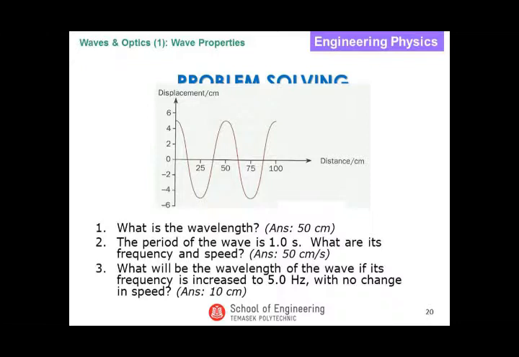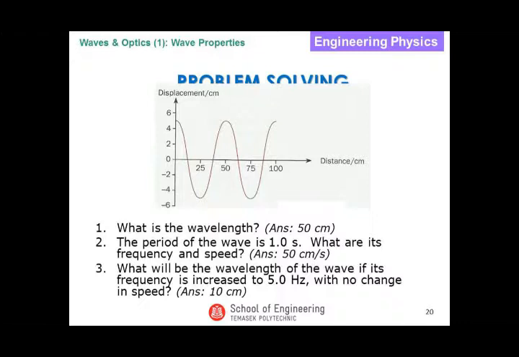What is a wavelength? Can this graph give me the wavelength? If yes, how do I read it? Period of the wave. How come I have to give you? Because it's displacement-distance. To read the period, I have to give you displacement-time. So what is frequency and speed? Based on this, how do you calculate?